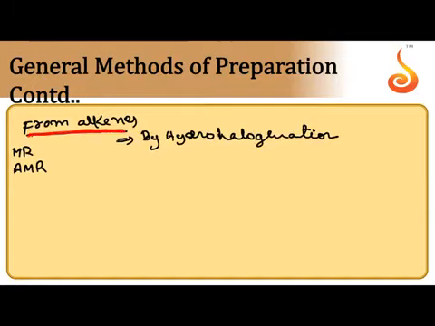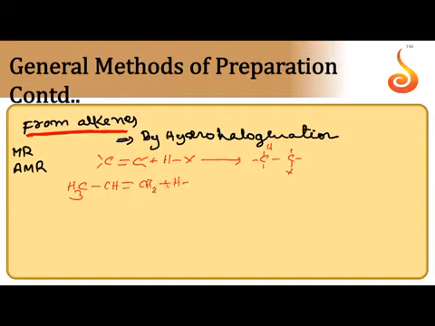Next, from alkenes by hydrohalogenation, addition of hydrogen halide. When hydrogen halide is added to alkene, addition takes place in 2 steps. First electrophile is added, next the nucleophile is added. Finally we can get haloalkane. If the alkene is unsymmetrical, CH3 CH double bond CH2 plus let it be HBr.